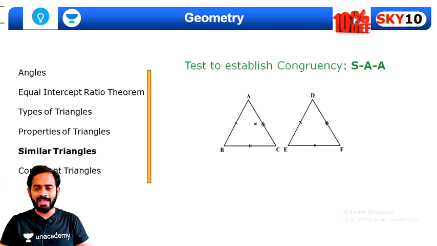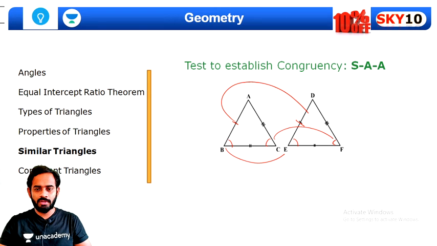Now side angle. Let's say one corresponding side is equal, let's say this side is equal, and two angles like this are equal, that is B is equal to D and C is equal to F. So in this case also both the triangles will be congruent triangles. They will be equal.